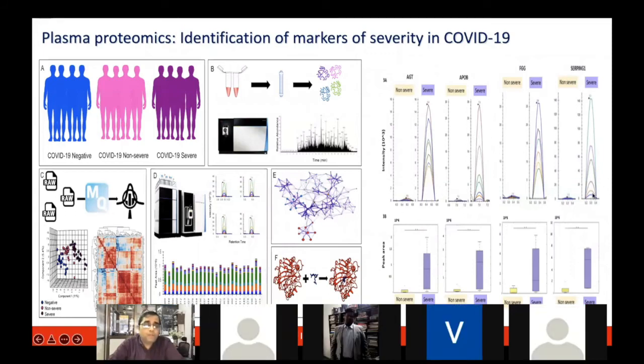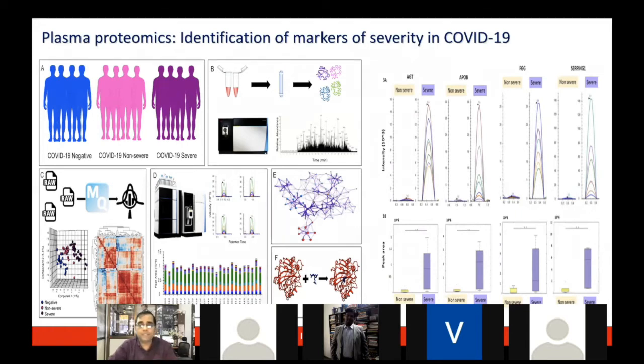So if a patient shows higher changes, even if the patient is mild, but the levels of these proteins show an upward trend, it means they should be given preference for hospitalization because they are highly prone to developing severity. Whereas even if a patient has diabetes or hypertension, if all their other proteins are at the normal level, it means these patients are still mild and don't need preference for ICU. So I think that just makes things very straightforward.